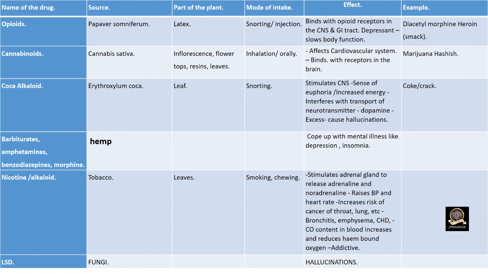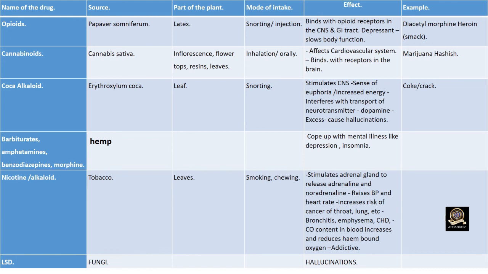Then coca alkaloid. Erythroxylum coca is the source of this coca alkaloid. Part of the plant used is leaf. Mode of intake is snorting. Effect: it stimulates the central nervous system and gives a sense of euphoria or increased energy. It interferes with transport of the neurotransmitter dopamine. Excess intake will cause hallucination. Examples of coca alkaloid are coke or crack.